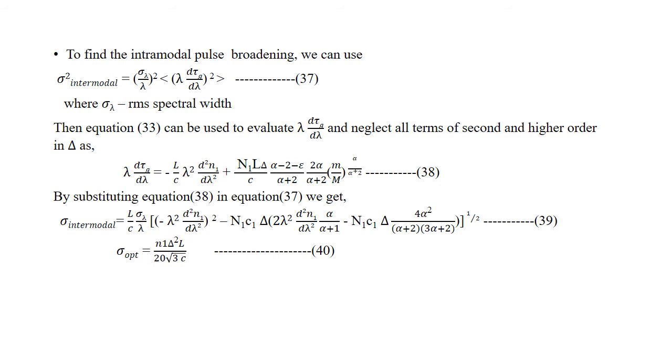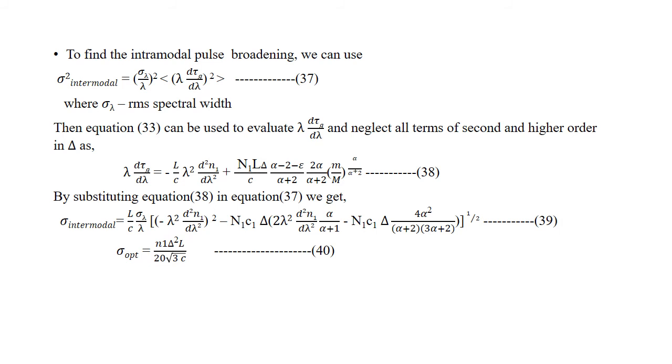By substituting equation 38 in equation 37, we will get sigma intermodal equal to L by C into sigma lambda by lambda into [(minus lambda squared d squared n1 by d lambda squared) the whole squared, minus n1 c1 del into 2 lambda squared d squared n1 divided by d lambda squared into alpha by alpha plus 1, minus n1 c1 del into 4 alpha squared divided by (alpha plus 2) into (3 alpha plus 2)] the whole power 1 by 2.